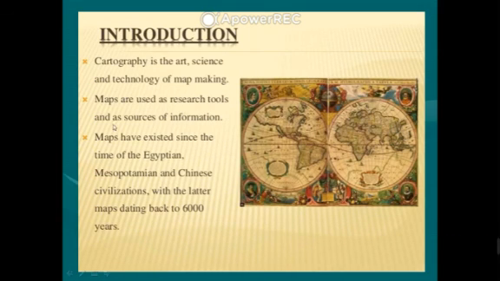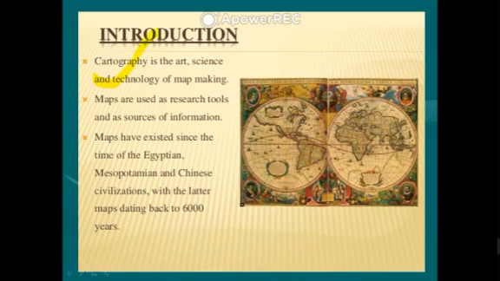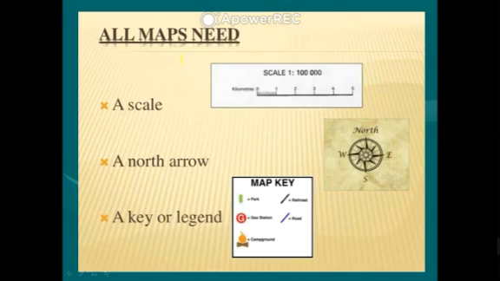Cartography is the study of maps and the art and science of making maps. We already discussed the steps of making a map, and these are the scale of the map. That means 1 lakh centimeters are denoted by 1 centimeter. This is the ratio and this is called scale factor.